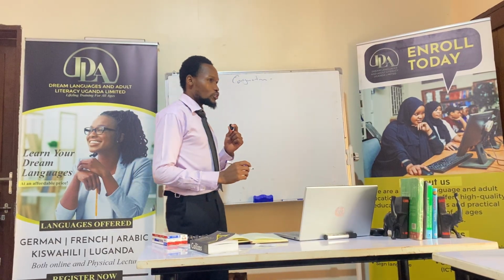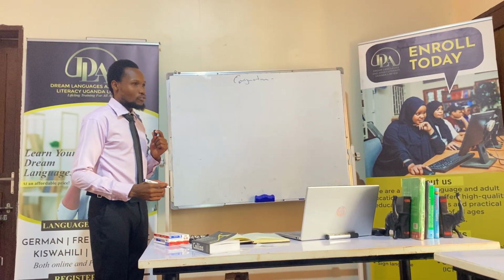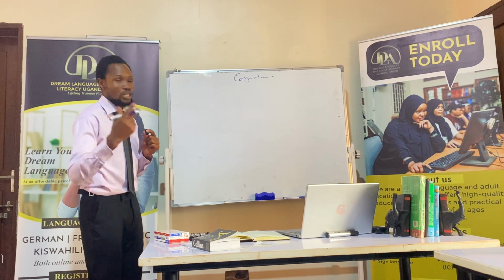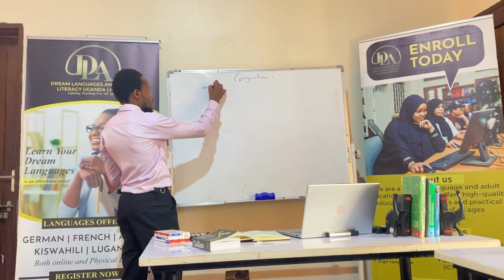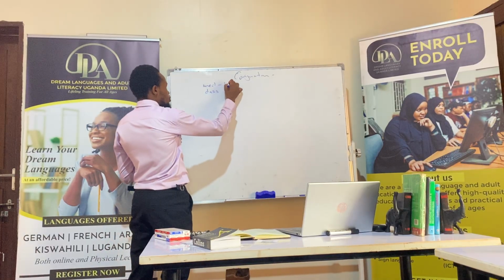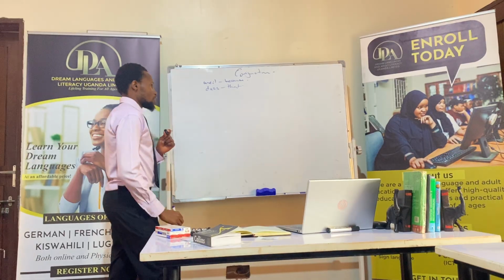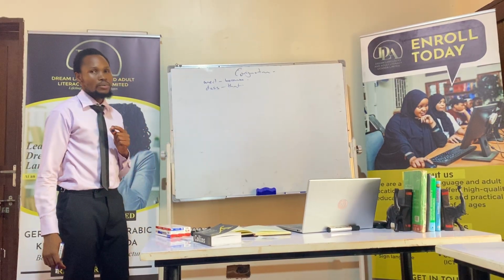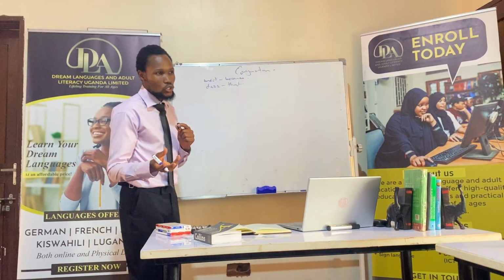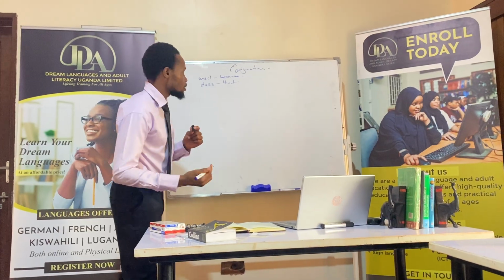But now we are going to have conjunctions. And for A1, of course, I think the conjunctions that you need to know, I'm just going to tell you two. That is weil and dass. Weil and dass, only that. So weil stands for because, and this one stands for that. So because, someone can give you a reason. For example, I am not going to school because maybe the weather is bad, okay?